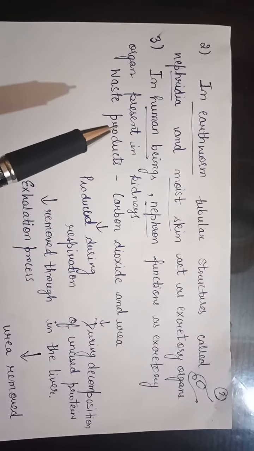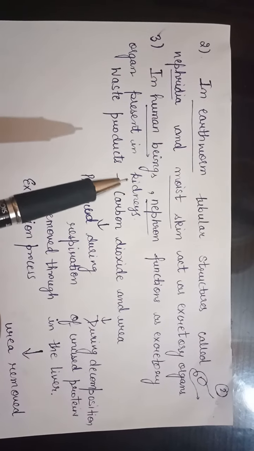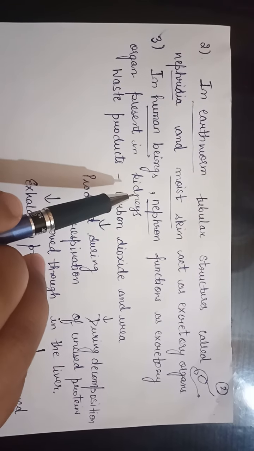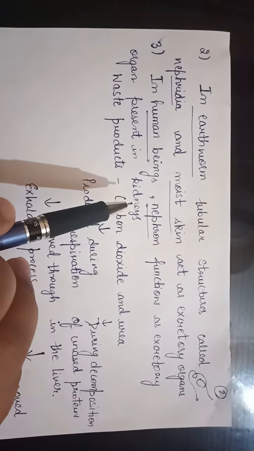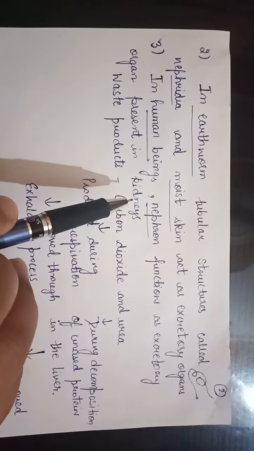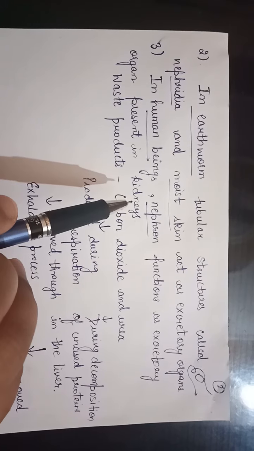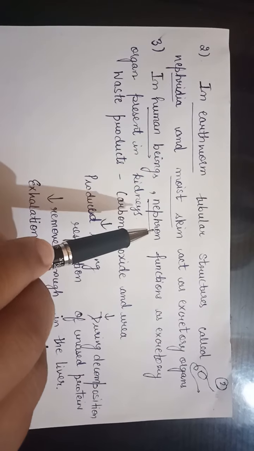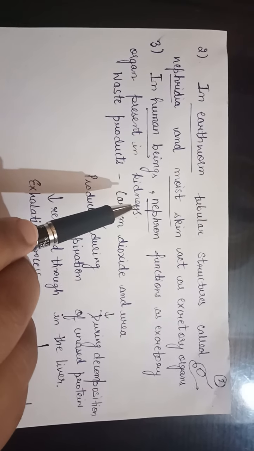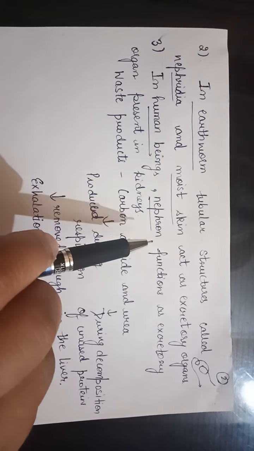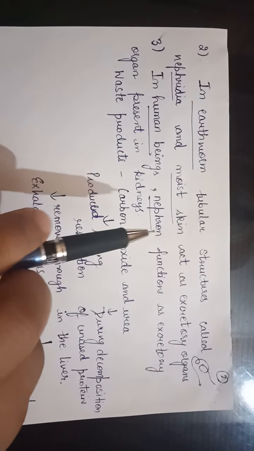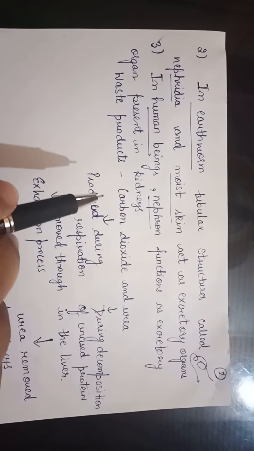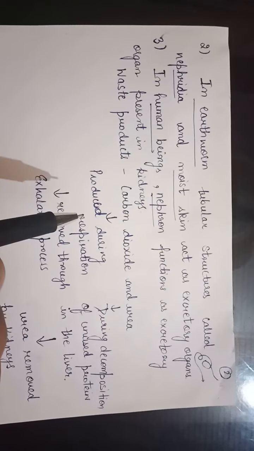Third is the case of human beings. All of you know that kidneys act as the excretory organ in human beings. What is present in the kidney which is responsible for the removal of nitrogenous waste? That is the nephron. Kidneys consist of millions of nephrons. Later on we will study the nephron in detail. First of all, we will discuss the waste products that are produced in the human body.